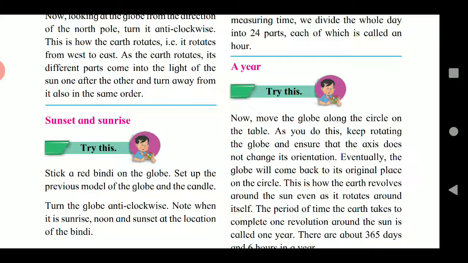Note when it is sunrise, noon and sunset at the location of the bindi. After one sunrise, note when the next one occurs at the bindi.